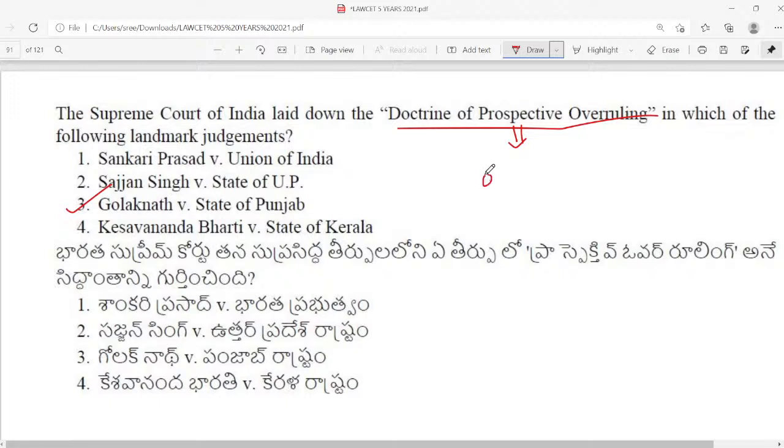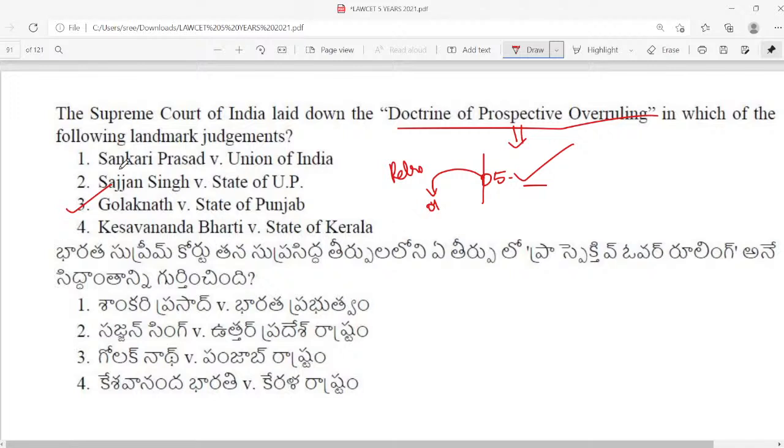Let us say if a judgment is delivered on 5th of March, then it will be applicable from 5th of March and not retrospectively, that is from 4th of March or before. Whatever happened before 5th of March, we are not bothered about it. So this judgment applies from 5th of March. If it is applied from a previous date, it is known as doctrine of retrospective overruling. So doctrine of prospective overruling evolved in Golaknath versus State of Punjab.